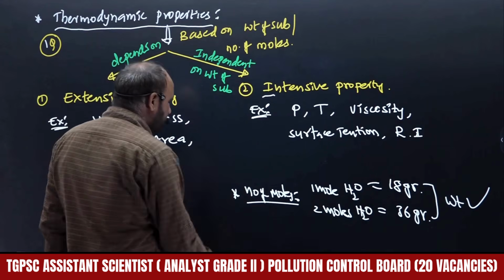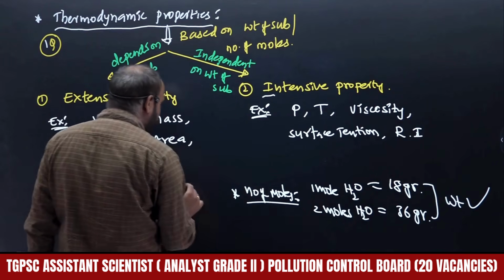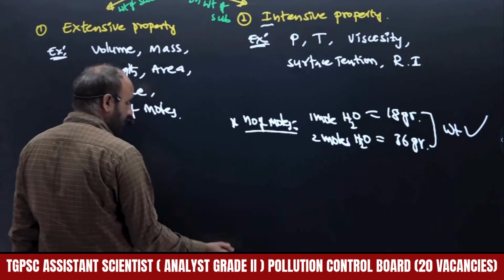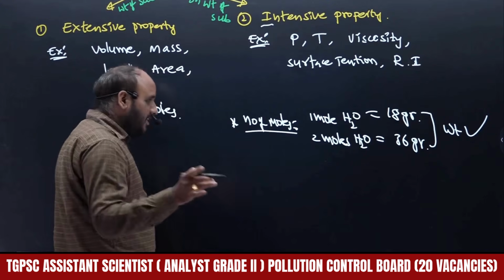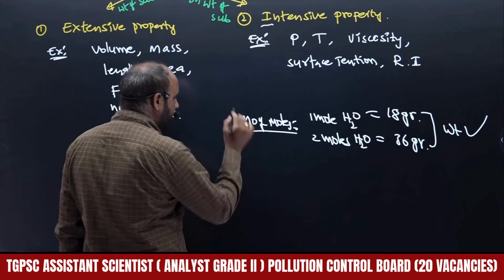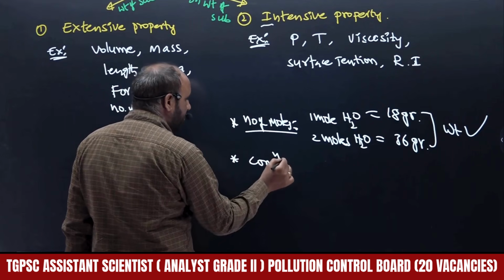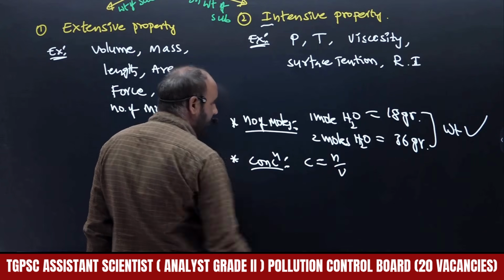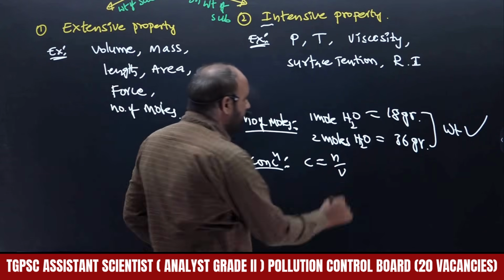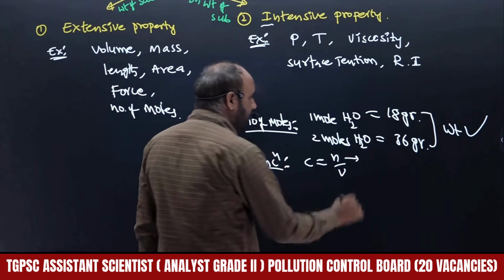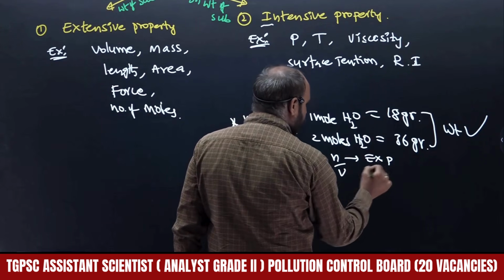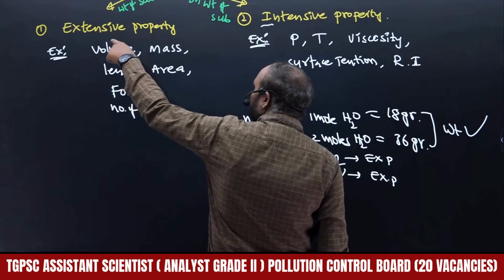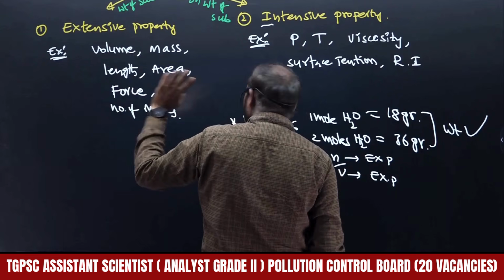So then consider concentration. What is meant by concentration, its definition? As you know the definition, you can easily segregate whether it is intensive or extensive. The concentration C will be N by V, where N is the number of moles. Number of moles is an extensive property. Volume is also an extensive property.